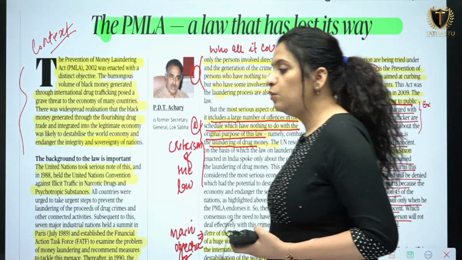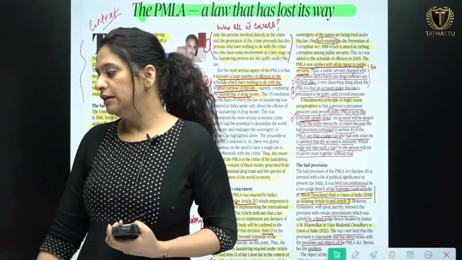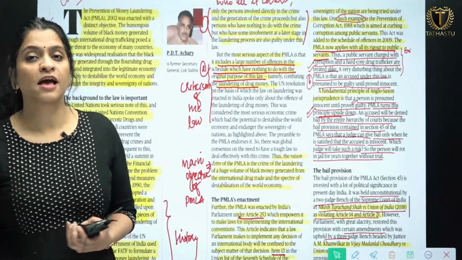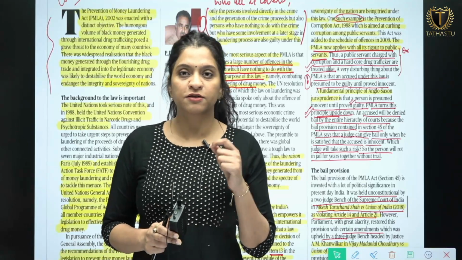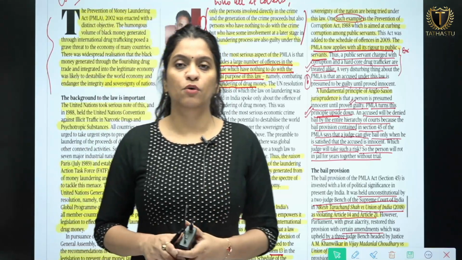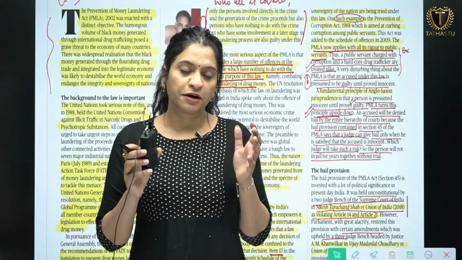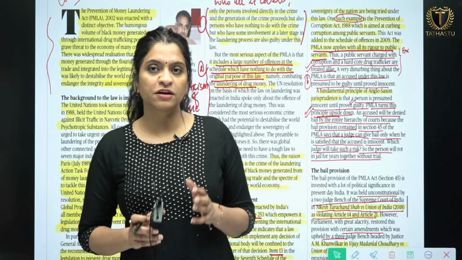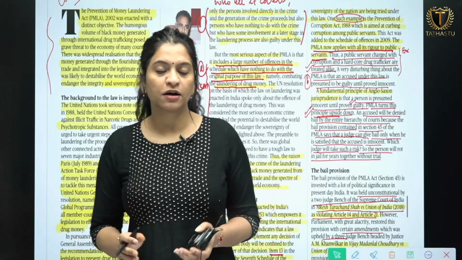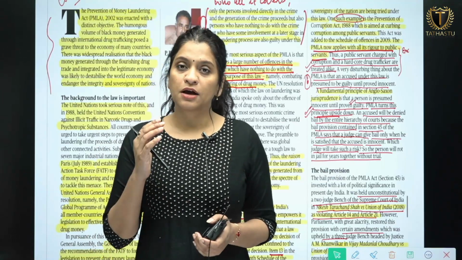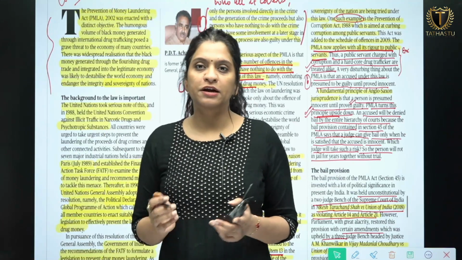In this article, we'll be looking at the context about this particular news, why this article is being discussed, and then there is a discussion of the history of the Prevention of Money Laundering Act. How and what was the purpose of the entire discussion which was taken up at the United Nations, because of which the Prevention of Money Laundering Act was brought even by India, and what were the acts and schedule of the Indian Constitution based on which PMLA for India was enacted.